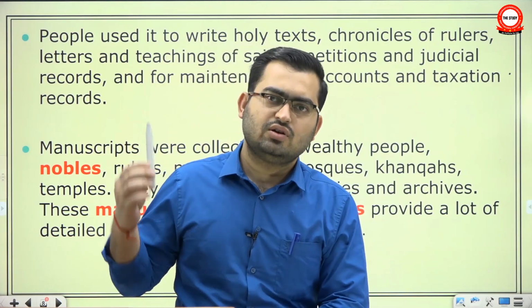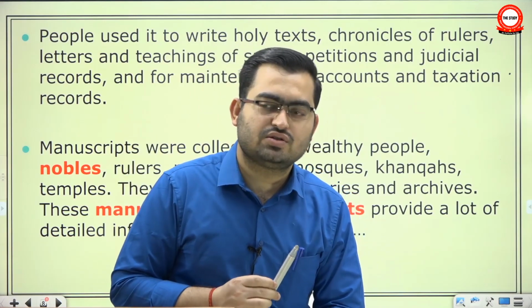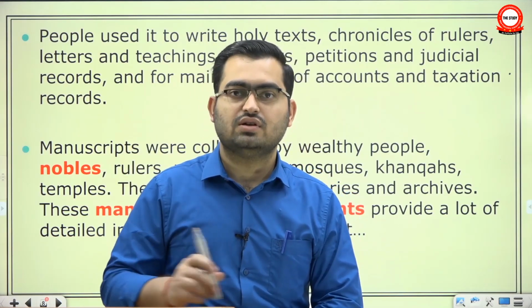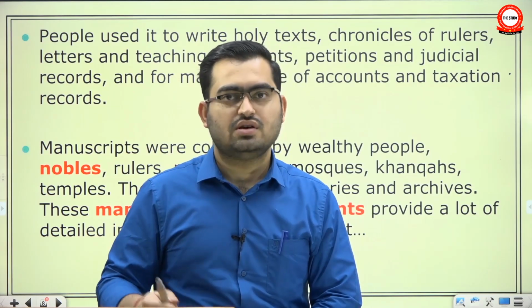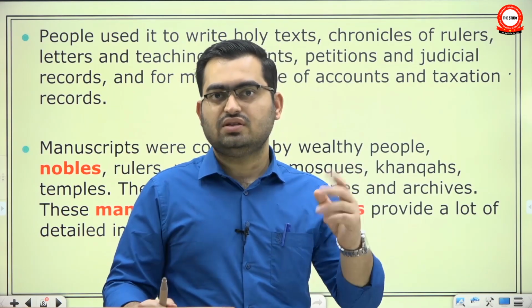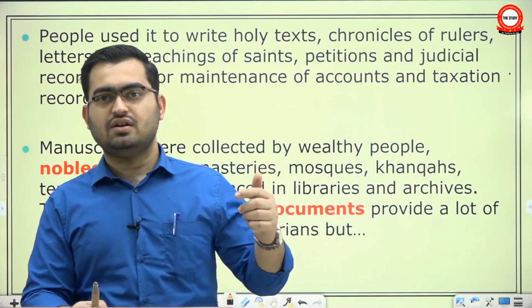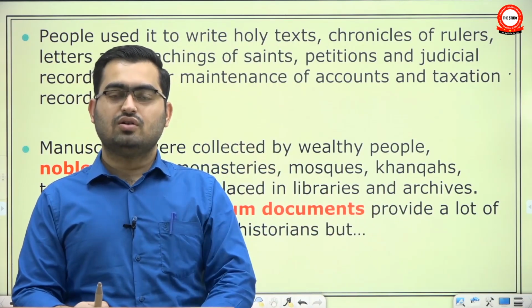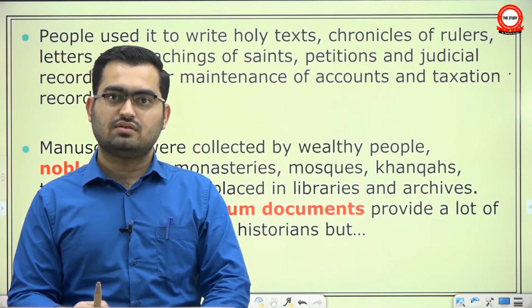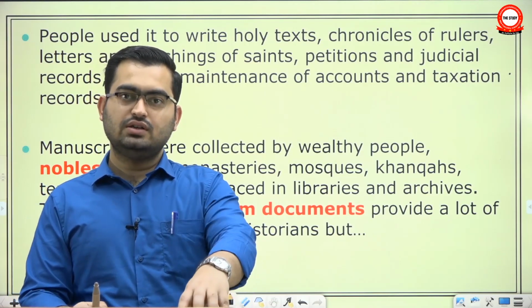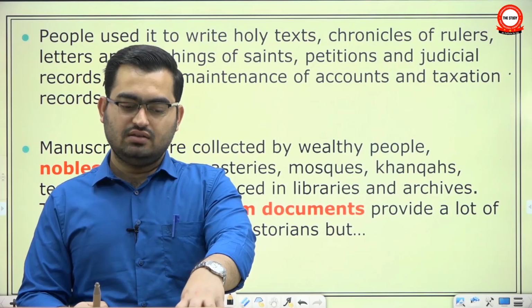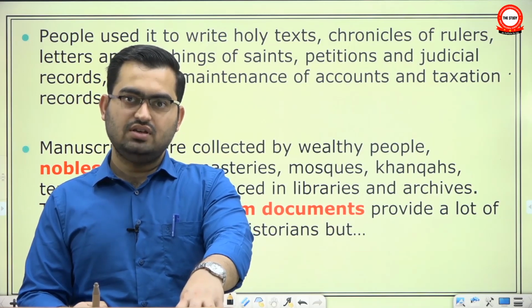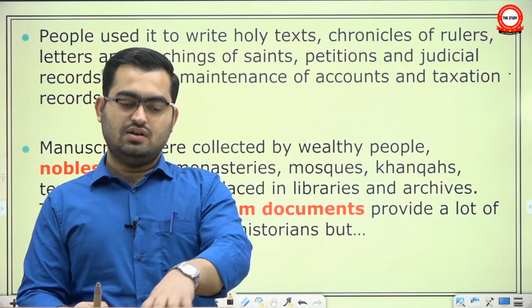As I said, you are not dependent exclusively on the coins to decide the chronology of rulers. You have textual sources, some or the other. Using the three sources I just mentioned, Barni, Afif and Siraj, you can construct the entire chronology of Delhi Sultanate rulers. You are dependent only on the texts to study the times of Akbar.